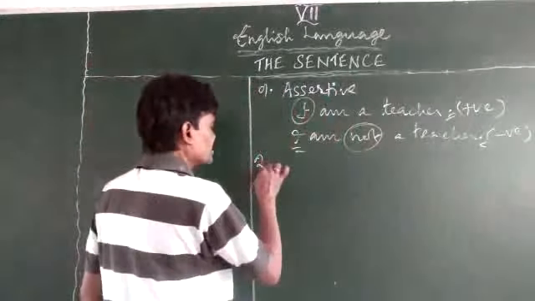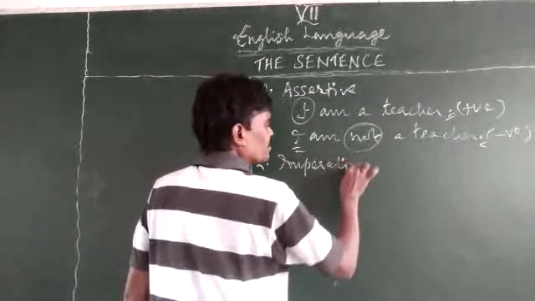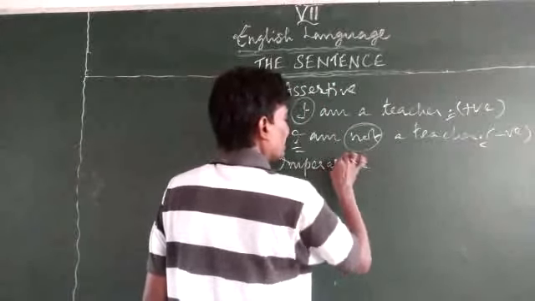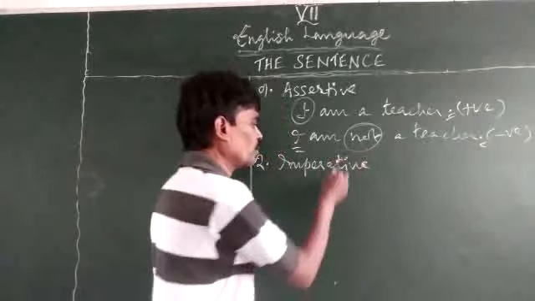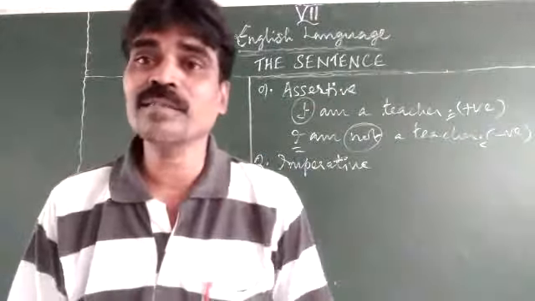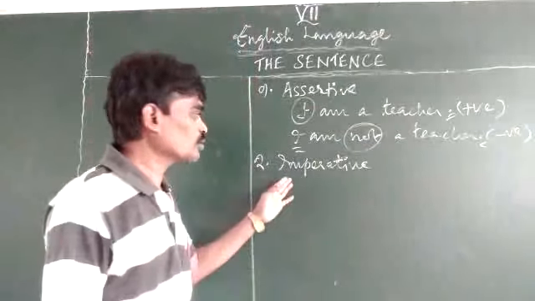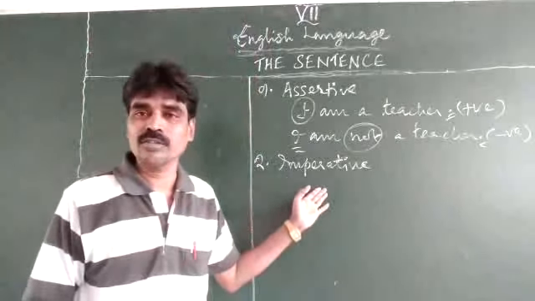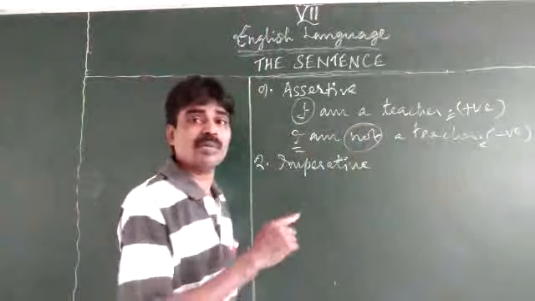The second one is called the imperative type of sentence. Imperative in the sense it is either an order or a request. It could be either an order or a request, or suggestion, or proposal, or giving an idea, or expressing one's own opinion, all those things. It will be called imperative. How do you know this is an imperative type of sentence? It will start with the verb and end with the full stop.